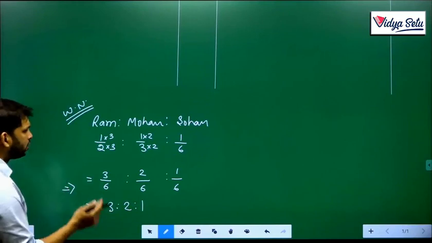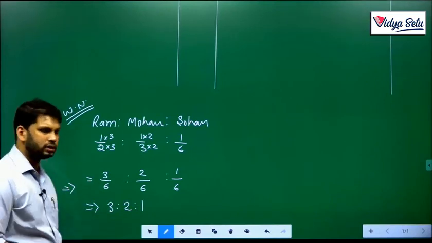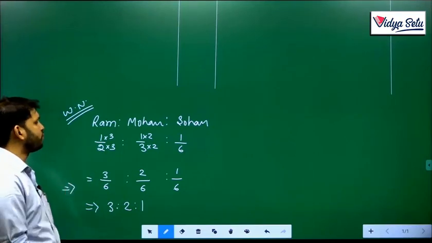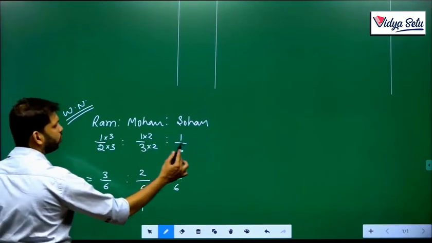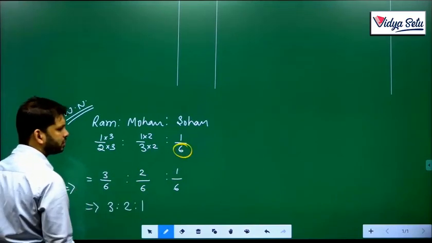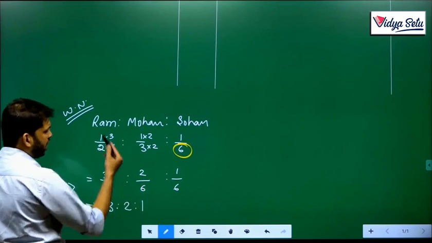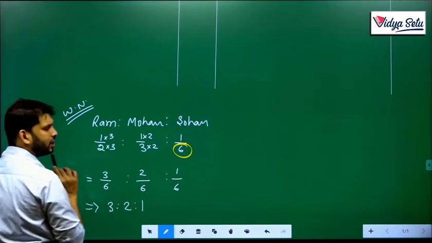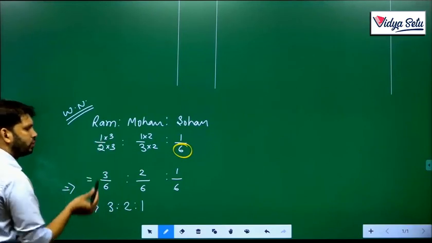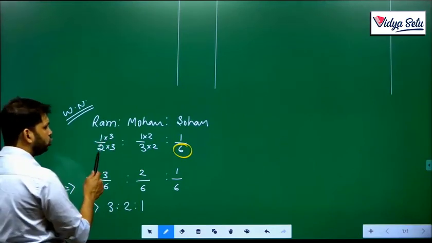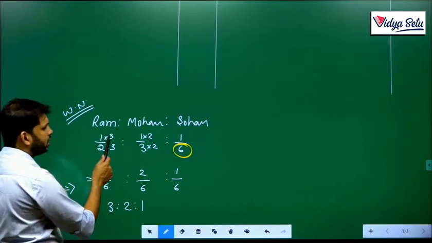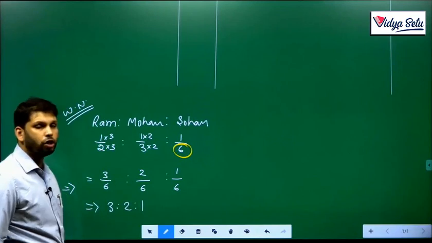We can also write the same thing as 3:2:1. To make the denominator equal, it's the LCM, which you must have done in junior classes. If you have forgotten, find the biggest number. Here, in the denominator, the biggest number was 6. I have to make all the others 6, and to do that I have to multiply the numerator and the denominator by the same number. To make 2 into 6, I multiply by 3, and the numerator also by 3.